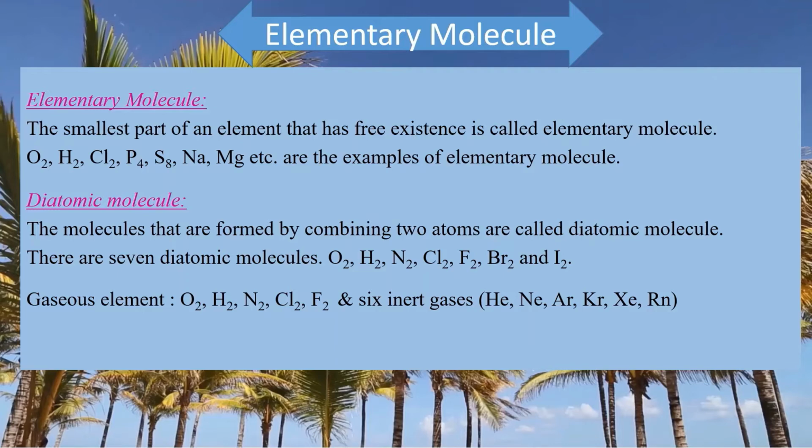Do you know, in the periodic table there are a total of 118 elements. Only 11 elements are gaseous.